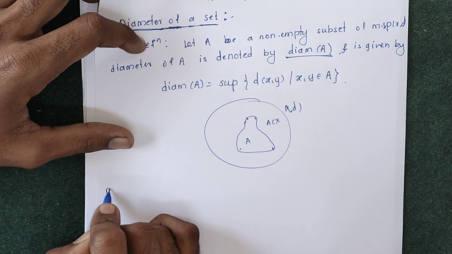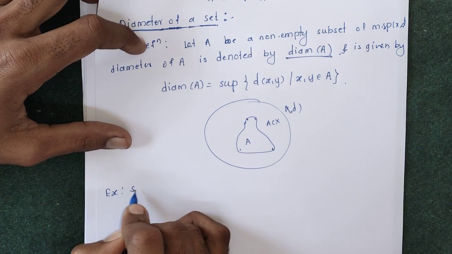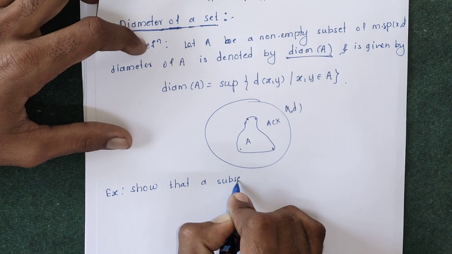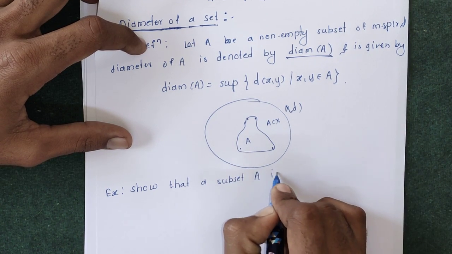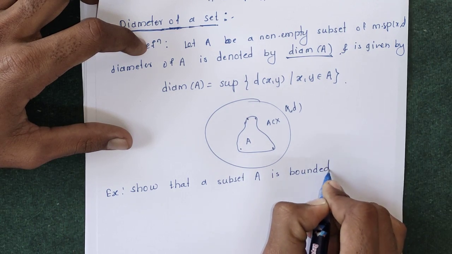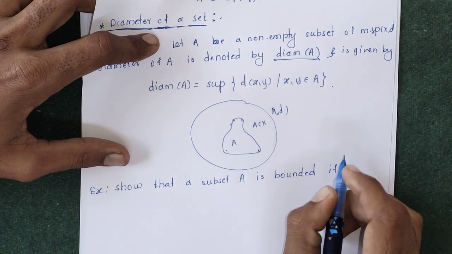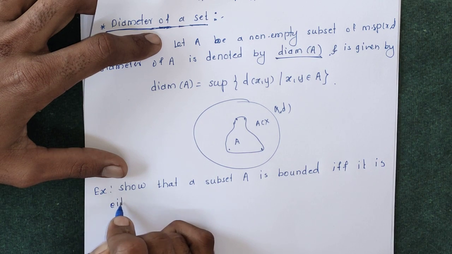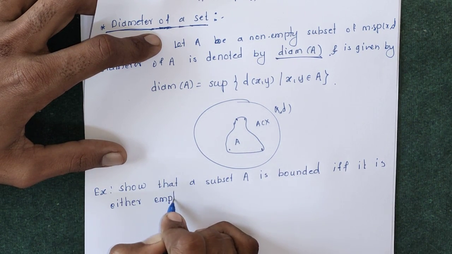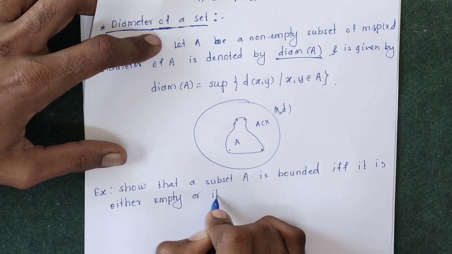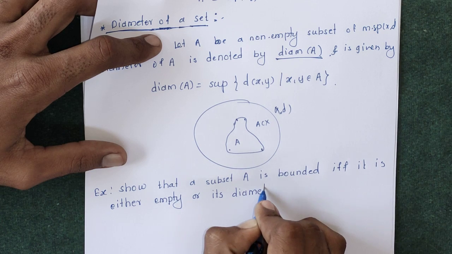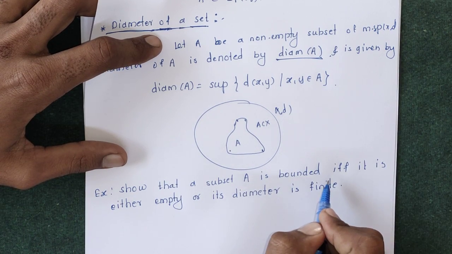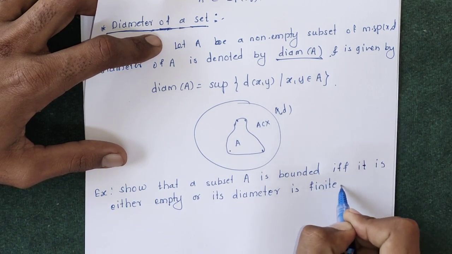So the next example, and the most important one, is: show that a subset A is bounded if and only if it is either empty or its diameter is finite.